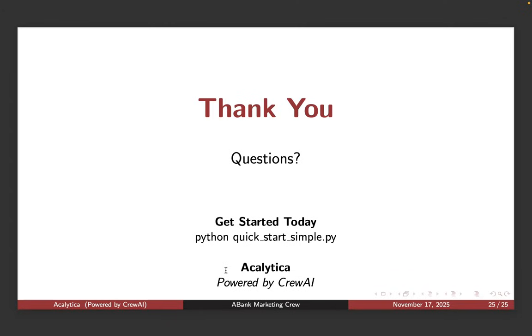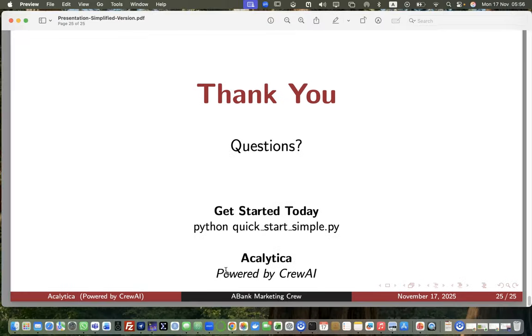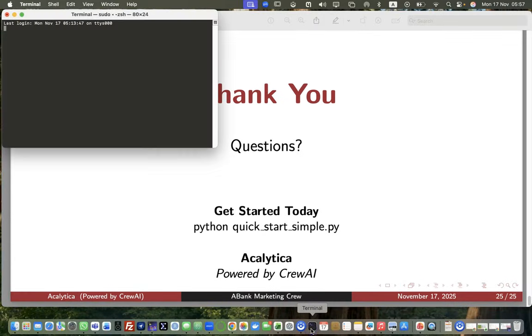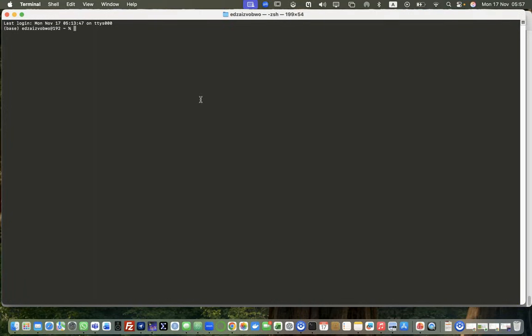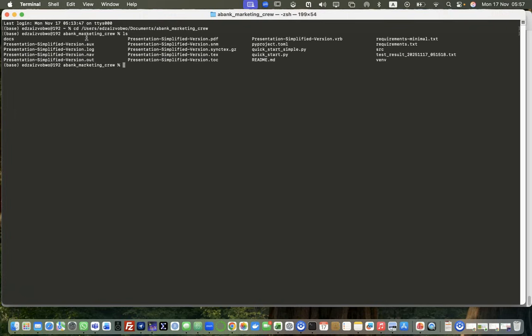the command line just to illustrate what I've been talking about. So I'm going to quickly show you how I did this. Okay, so this is the presentation I've been showing you, right? I did the presentation in LaTeX, and then I've got my Python file that is my agents, right?